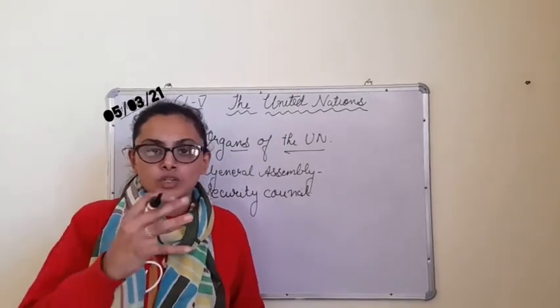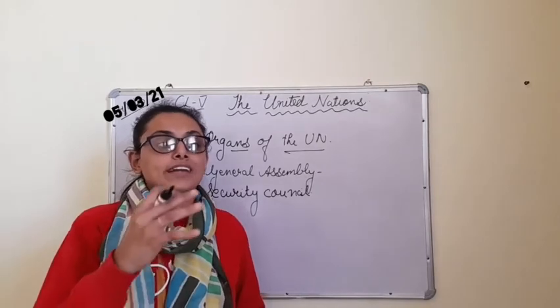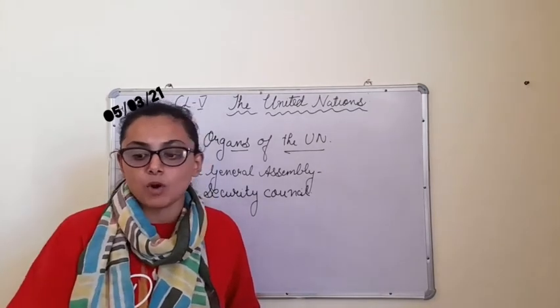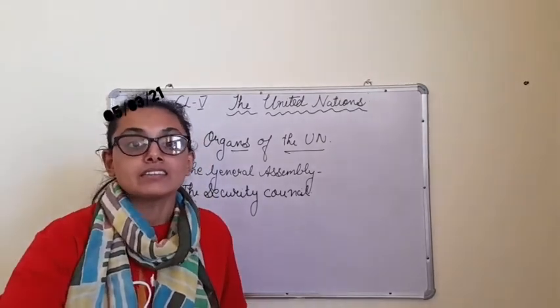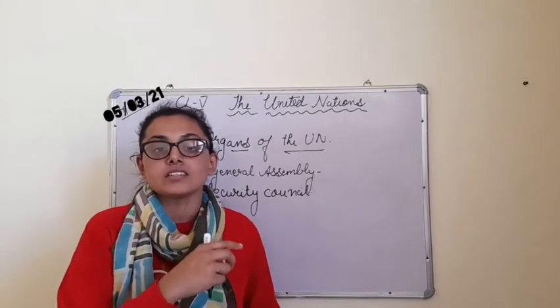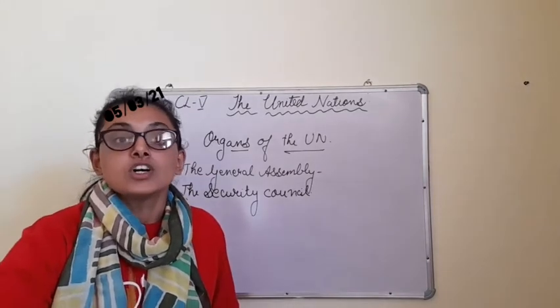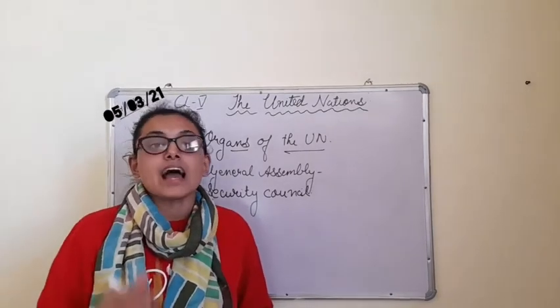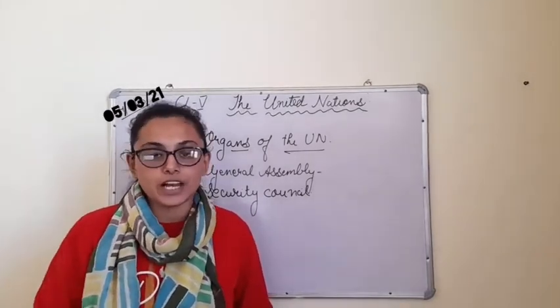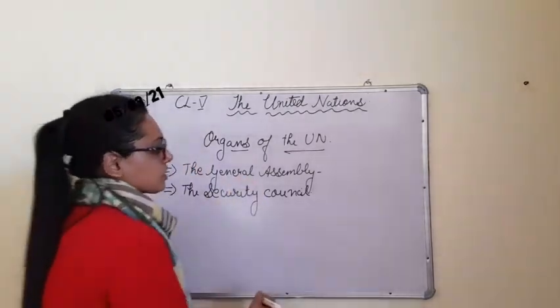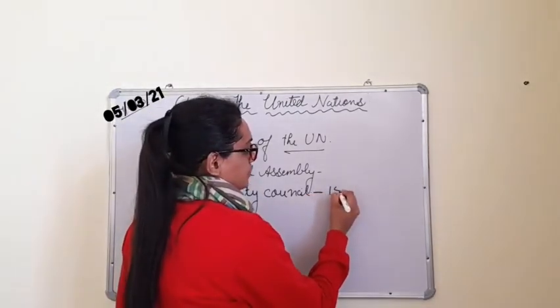If there is war going on in a place, or if there is an interstate problem somewhere, then this Security Council sends its peacekeeping forces to take care of that place and to solve the problem of that particular place. Now this Security Council has 15 members,